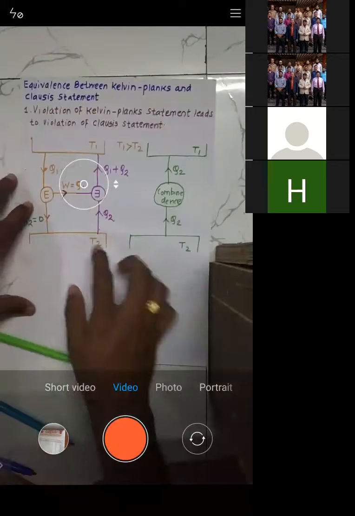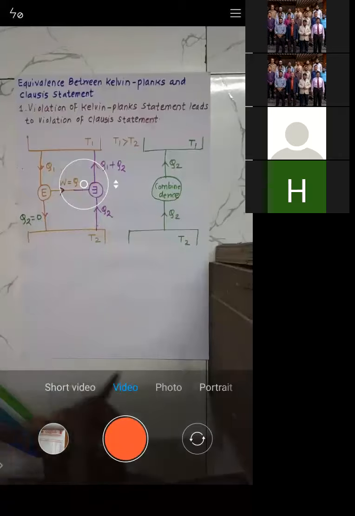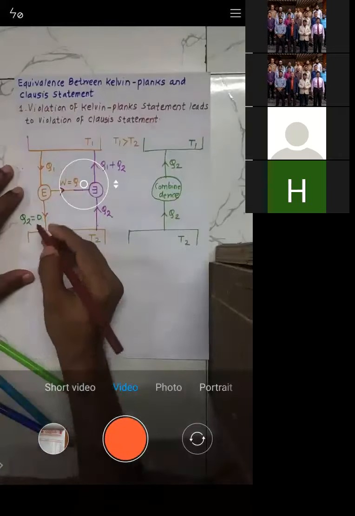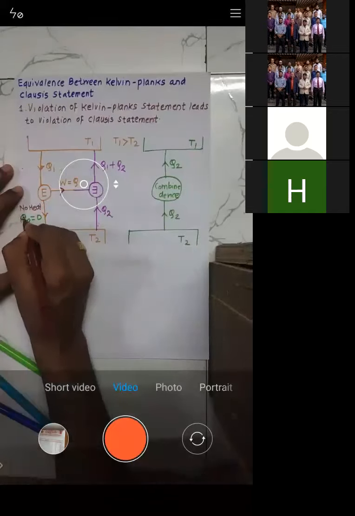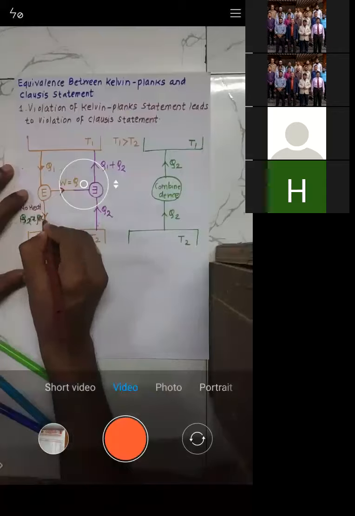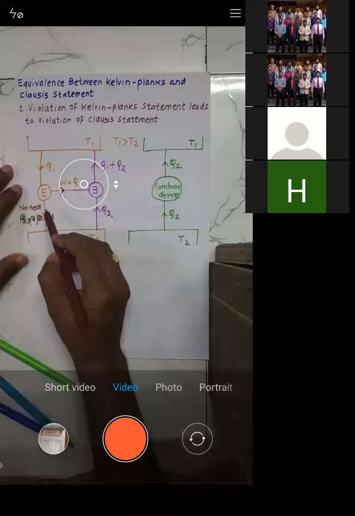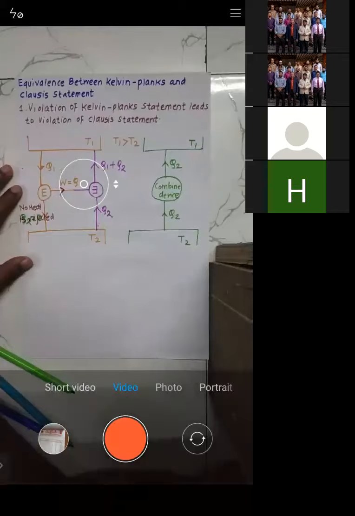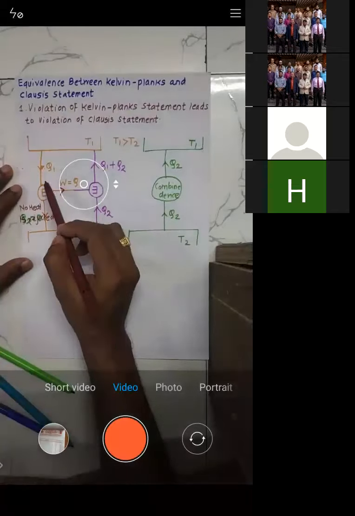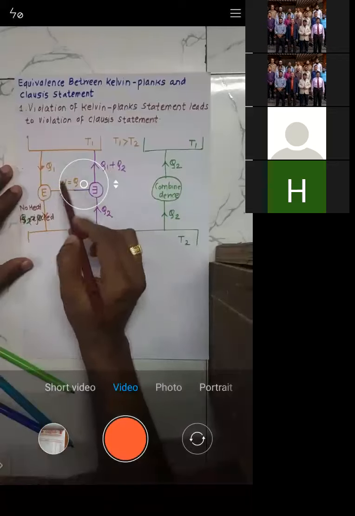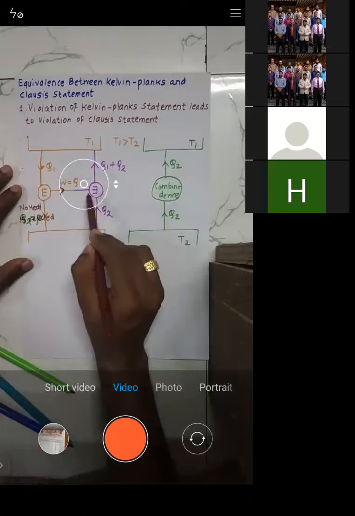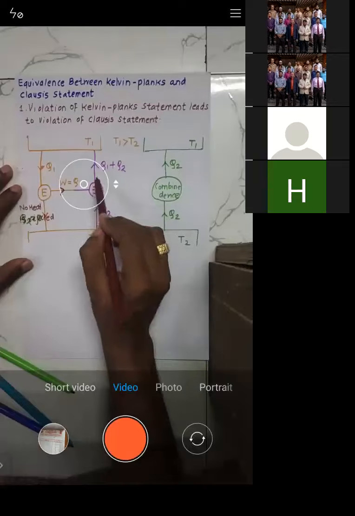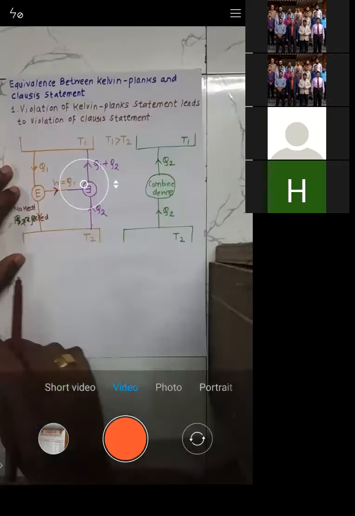If you are getting confused with this Q2, I will just write down here: instead of writing Q2 as 0, no heat is rejected. So this engine will receive Q1, and whatever heat it receives, it converts totally into work. The total work produced will be consumed by the reverse heat engine, so it will abstract Q2 and reject Q1 plus Q2.